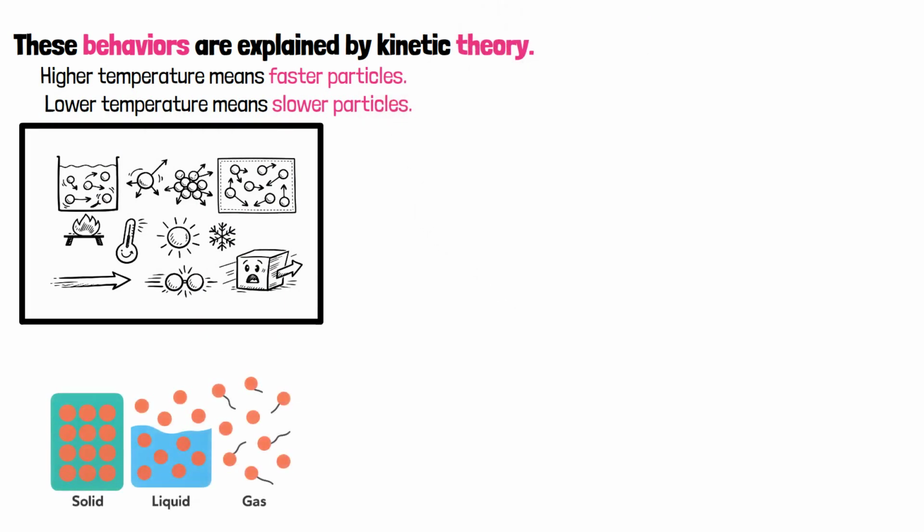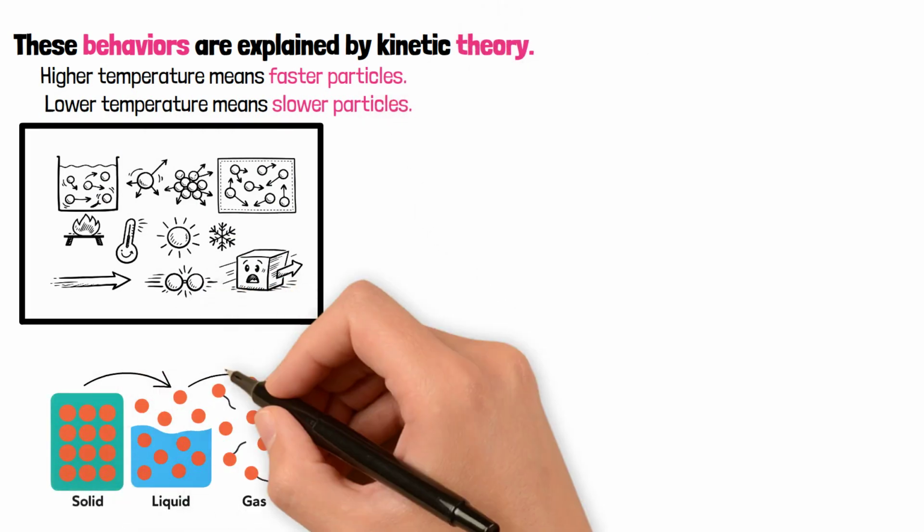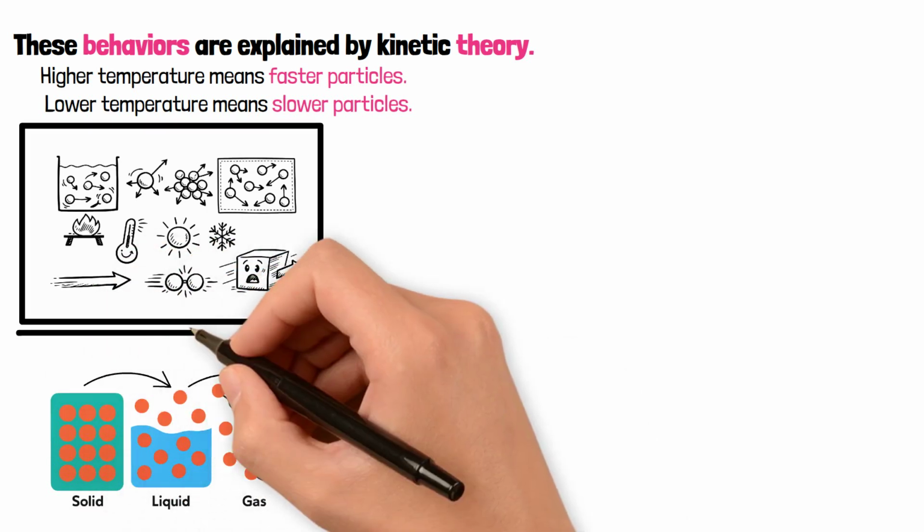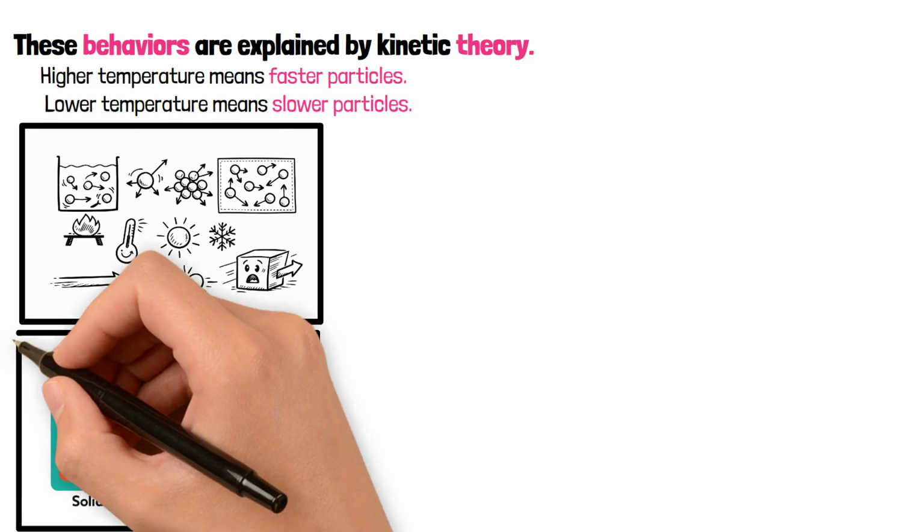That's why heating a solid can turn it into a liquid, and heating a liquid can turn it into a gas. You're not changing the substance, you're changing the motion of its particles.